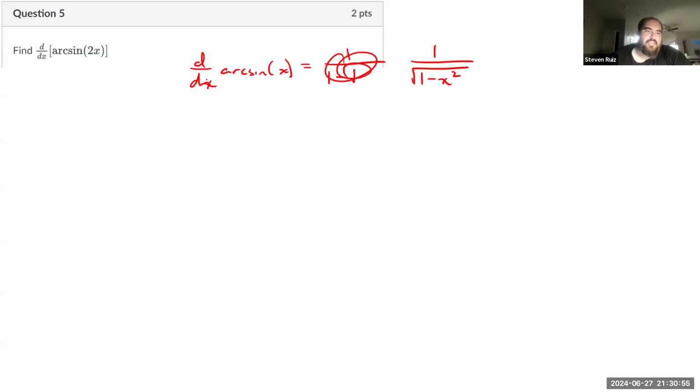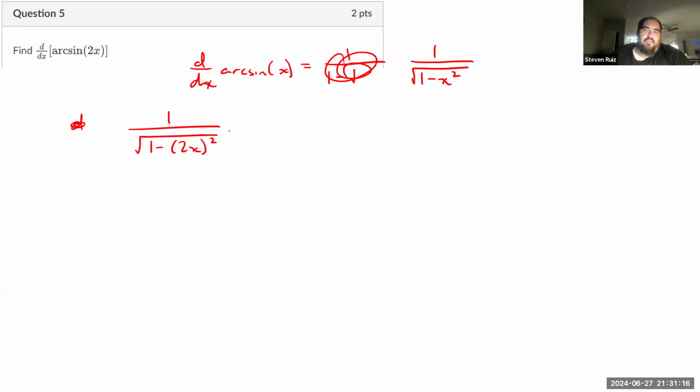So what changes when I have the arc sine of 2x here? The derivative of arc sine of something is 1 over the square root of 1 minus that something squared.